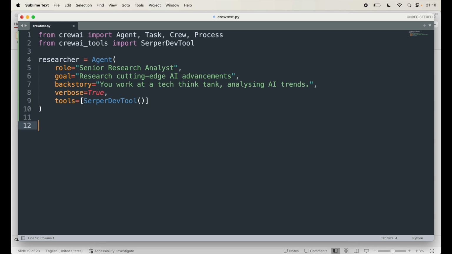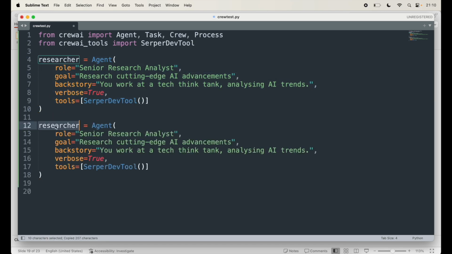Next thing I want to do is define the writer agent. So writer is something similar. I mean, an agent is an agent, just that this is a writer agent, and this guy's role is content strategist, and his goal is to create engaging content from the research that the researcher has done, as I mentioned earlier.